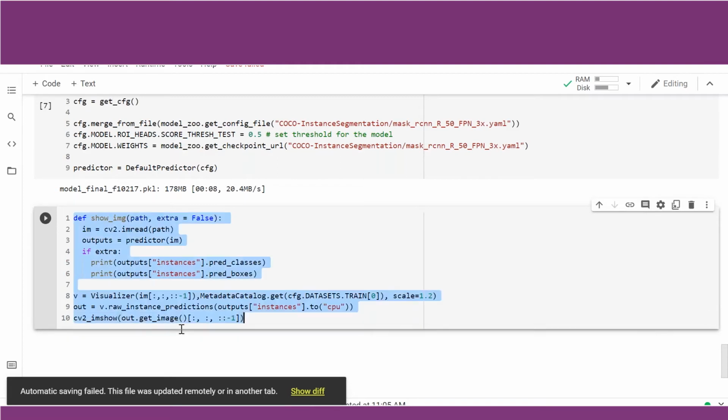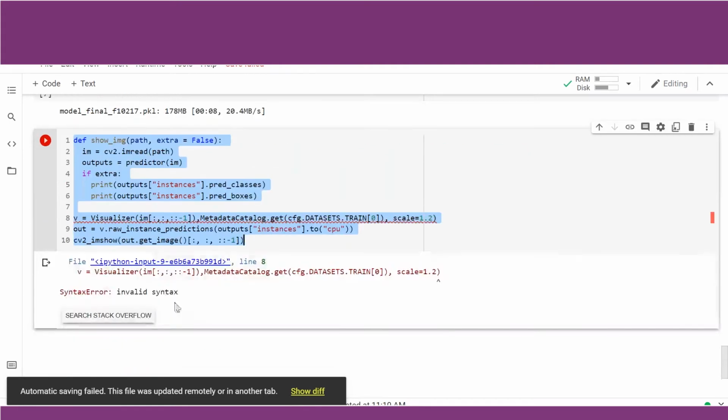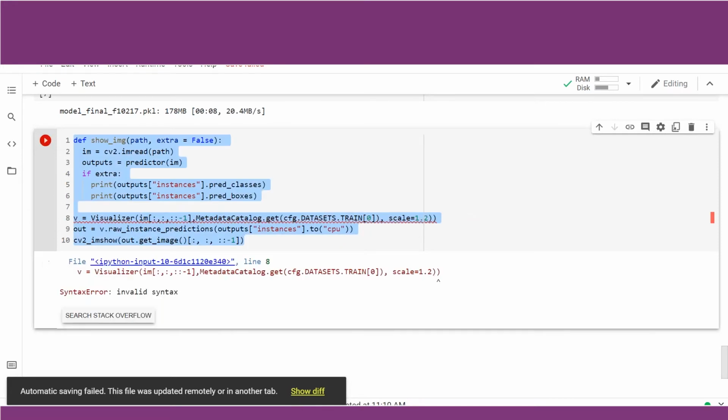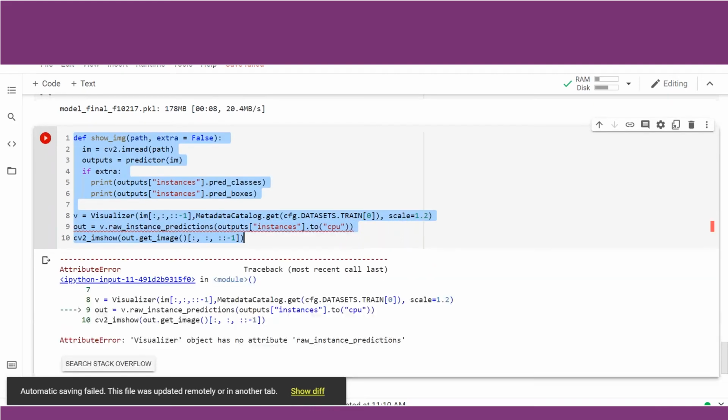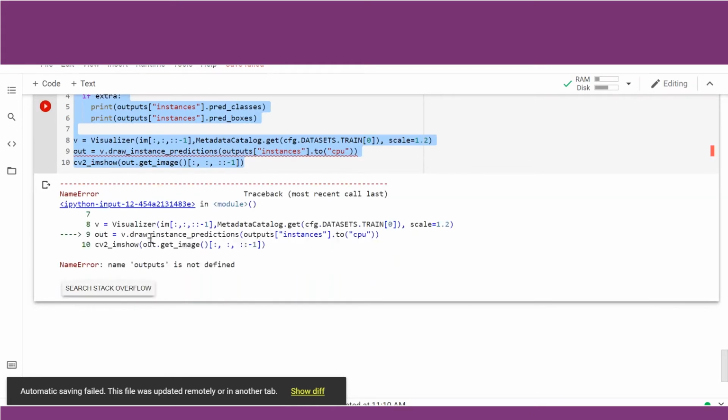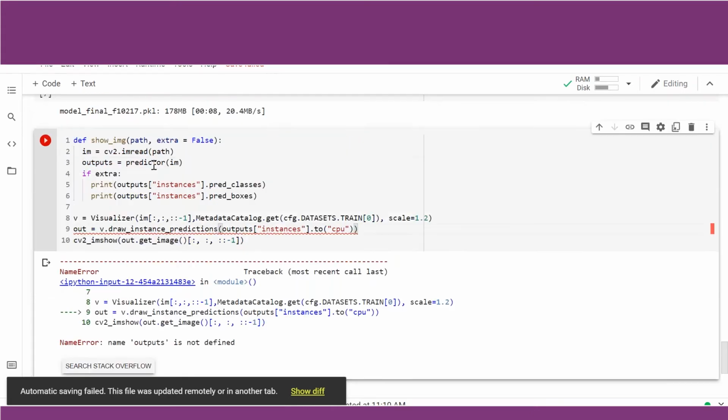Let us check whether this has been developed properly or coded correctly. You can see there is an invalid syntax, so this needs to be closed. Let us check it now. Again, we are getting invalid syntax. So this one was the extra one which we had to take out. Now we are getting the error in Visualizer: it has no attribute raw_instance_predictions. It should be draw; I typed in raw. Let's check now. Outputs is not defined. Outputs is equal to predictor(im).